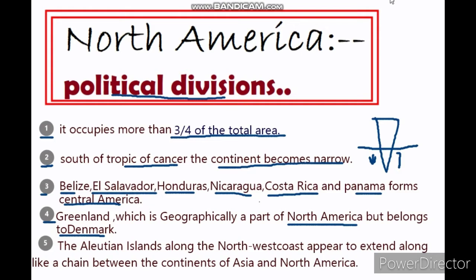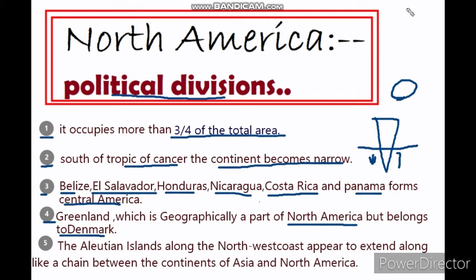Okay. Now, if we are talking about Central America, then we should not leave out the West Indies. There are some tropical islands in the Caribbean Sea, and those tropical islands make up the West Indies. The countries included in the West Indies are Cuba, Jamaica, Dominican Republic, Haiti, Puerto Rico, and a few other countries.